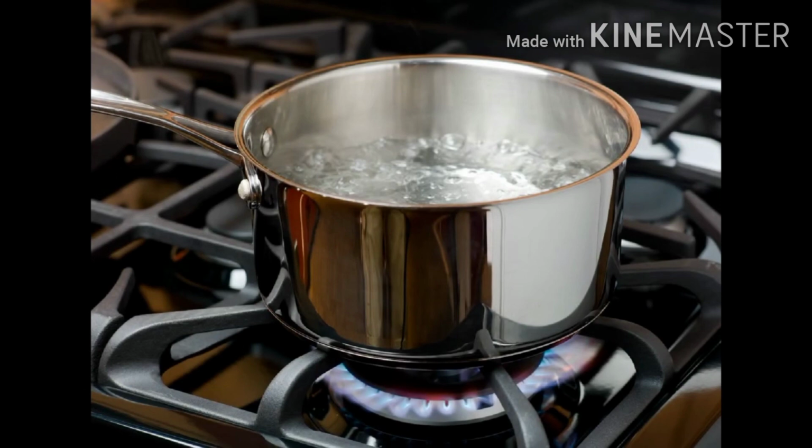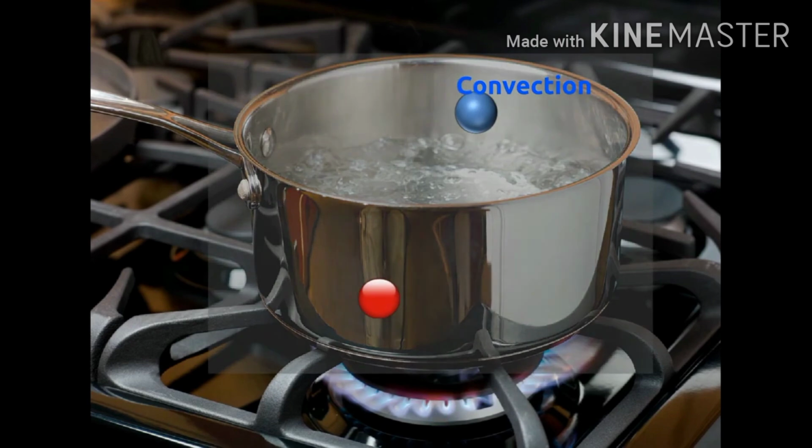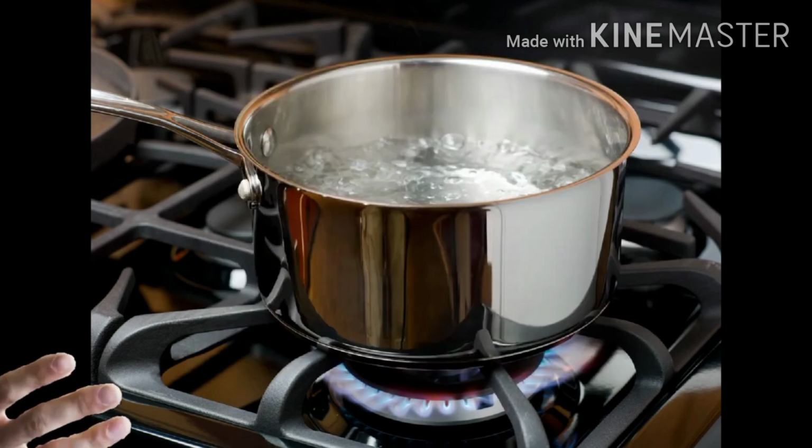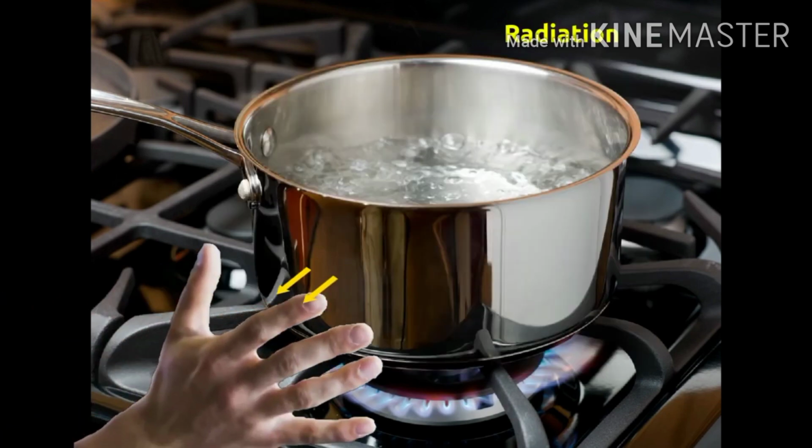One more example: here the bowl gets heated up because of direct contact with the stove, which is called conduction, and the water in that vessel gets heated up because of convection. If you place your hand near the flame, you may feel a little hotness, which is called radiation.